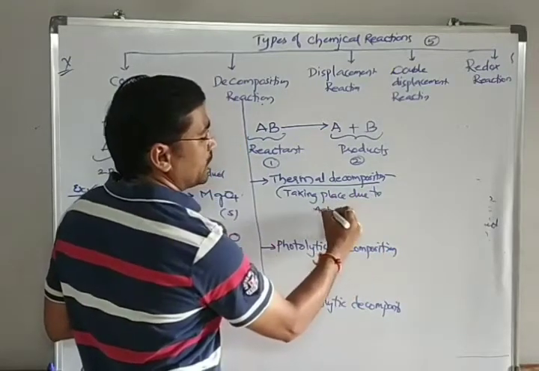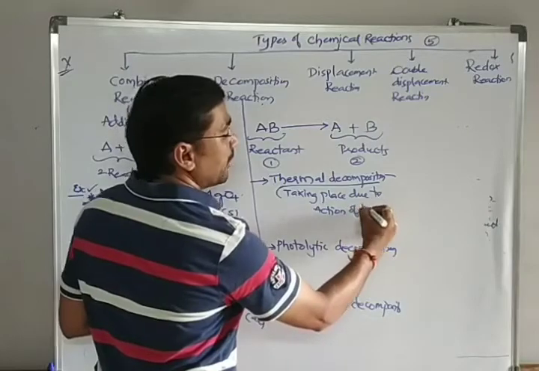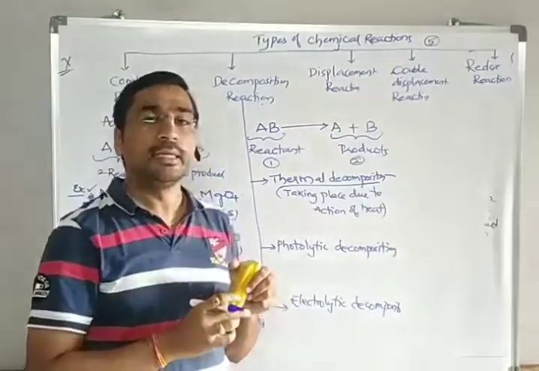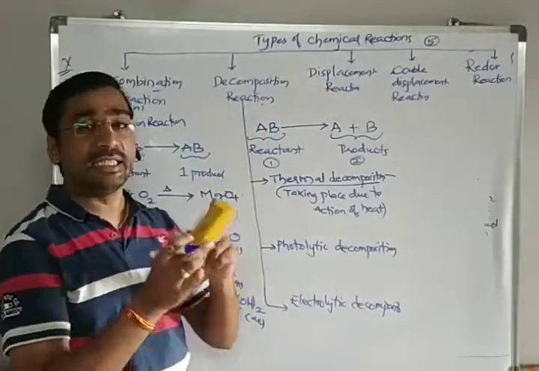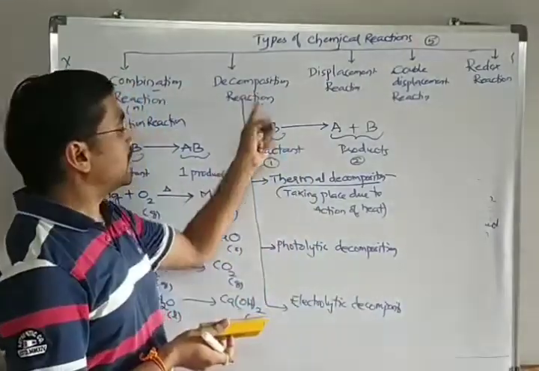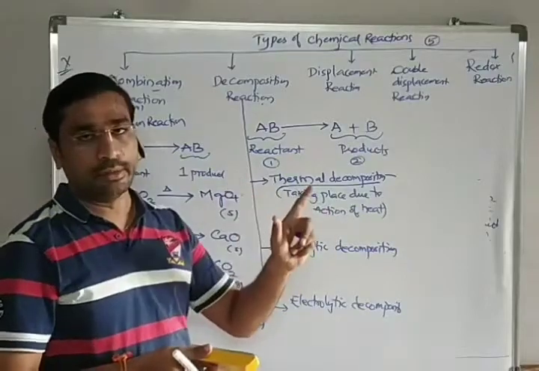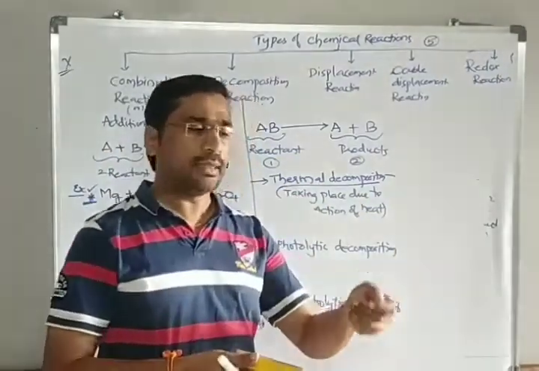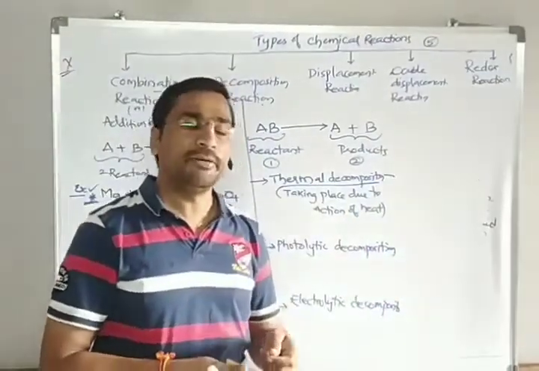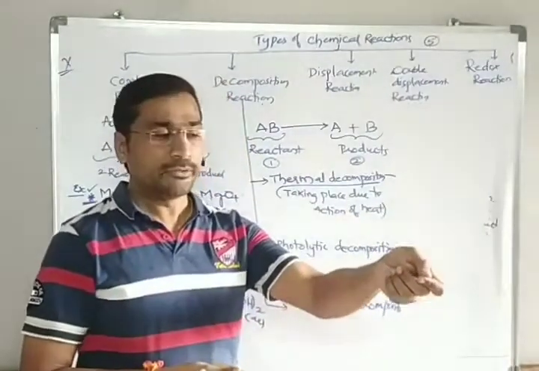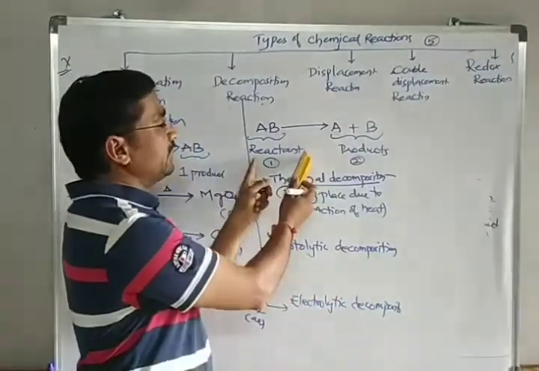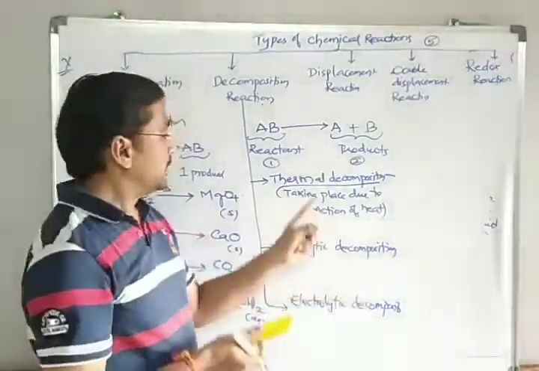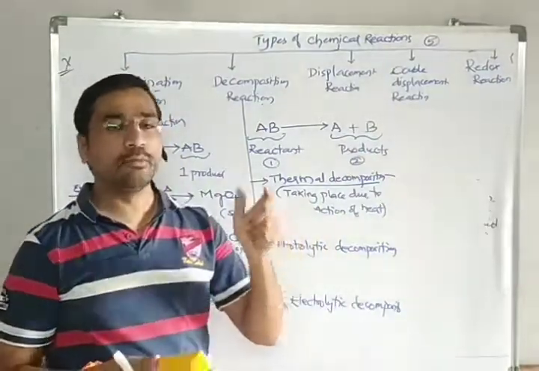If you are heating any material and the substance is decomposing, then it is called thermal decomposition. If you take any material and start heating it directly to a flame, and that substance is decomposing and giving rise to two or more products, then it comes under thermal decomposition.